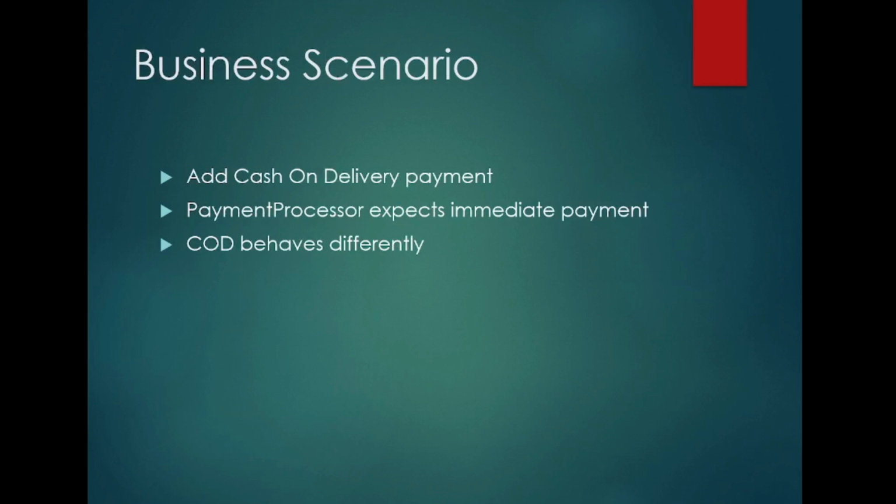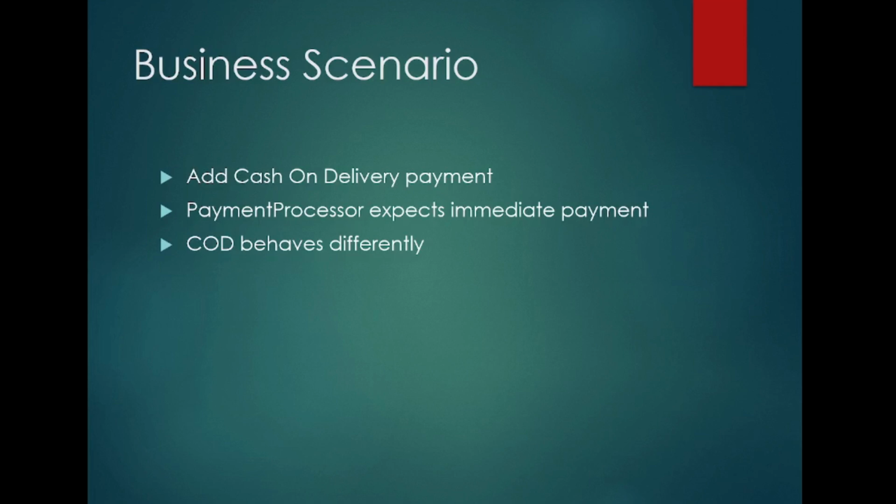If you remember, in day 2 we did the payment strategy. We created IPaymentStrategy. We have UPI payment, credit card payment, debit card payment, and all can be implemented using this contract. There is no contract violation, but business wants a cash on delivery option also. So cash on delivery cannot implement the IPaymentStrategy.